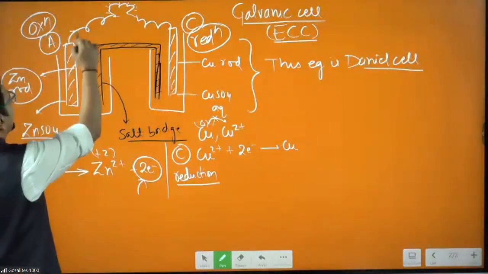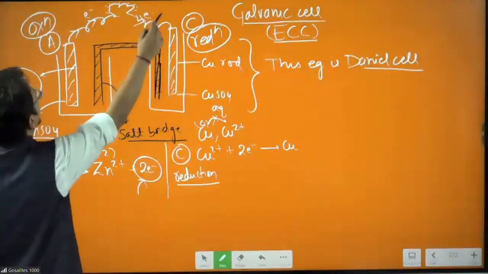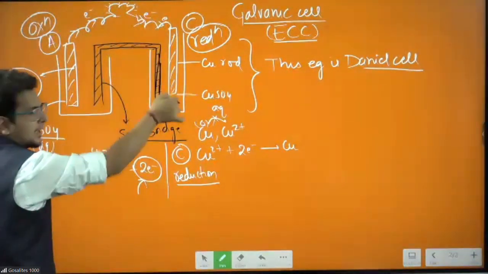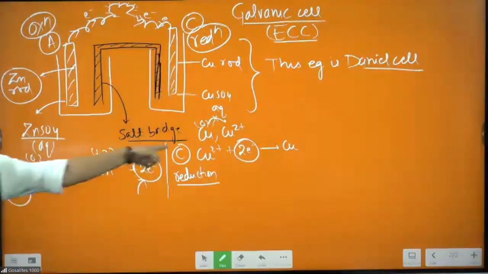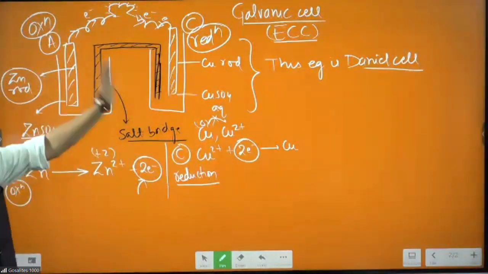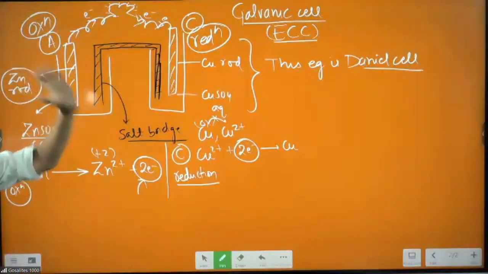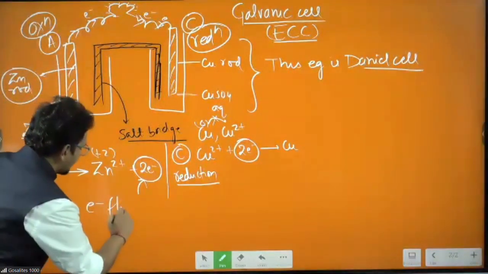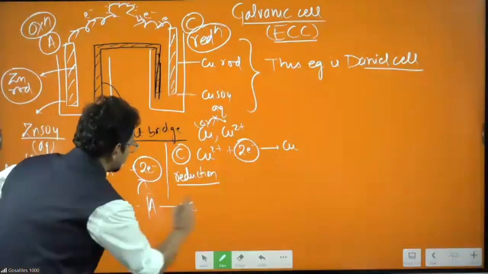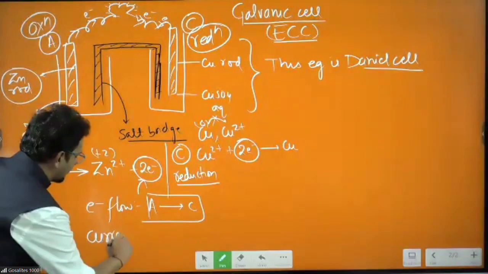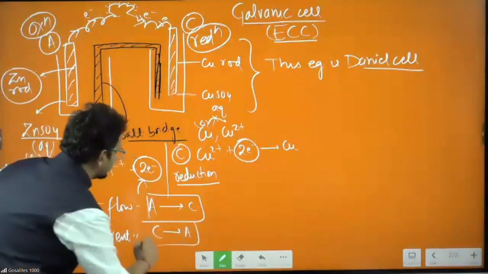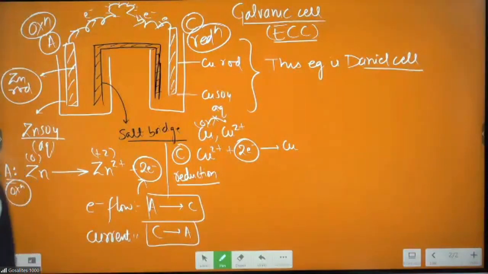That electron will travel all the way up to cathode, and cathode will eat that electron. Check. Anode will release electron, cathode will eat electron, so they are made for each other. One is releasing the electron, the other is taking the electron. So electron flow is happening from anode to cathode, but from the physics you have done, current flow will be in the opposite direction, cathode to anode. I think up to here it is very easy, even for those listening for the first time.